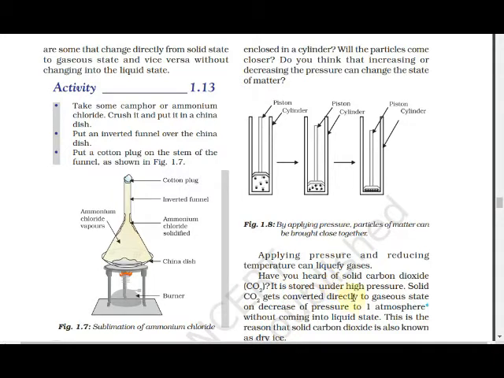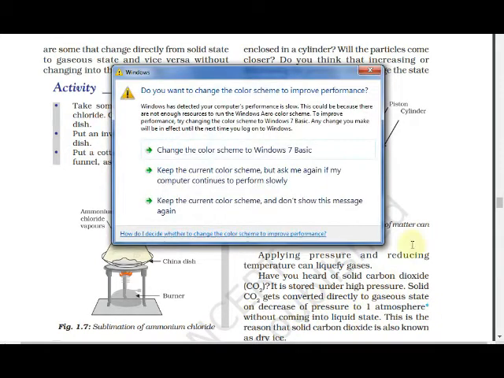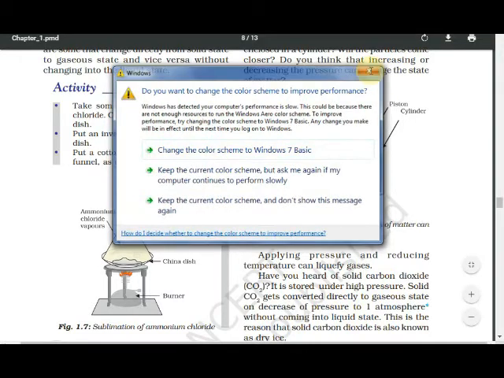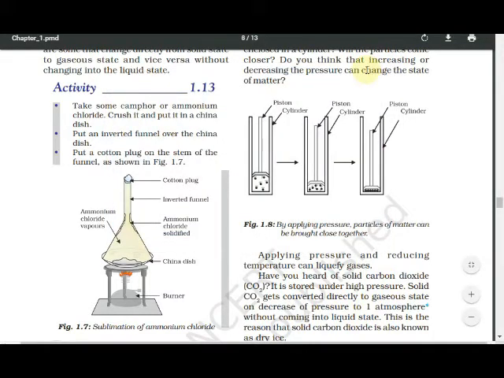Have you ever heard of solid carbon dioxide? Solid carbon dioxide, you know, na? Dry ice. It is stored under high pressure. Solid carbon dioxide gets converted directly to gaseous state on decrease of pressure to 1 atmosphere without coming into liquid state. This is the reason that solid carbon dioxide is known as dry ice. Why is solid carbon dioxide known as dry ice?